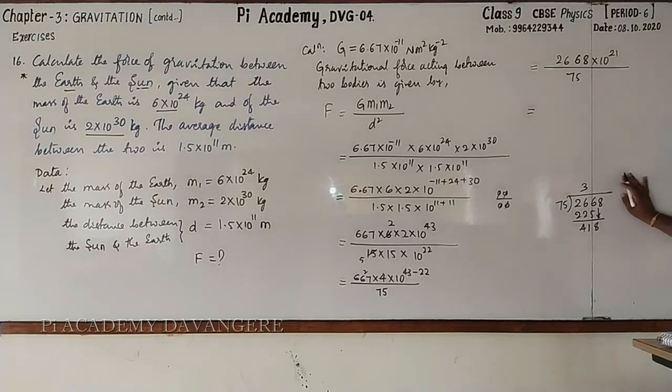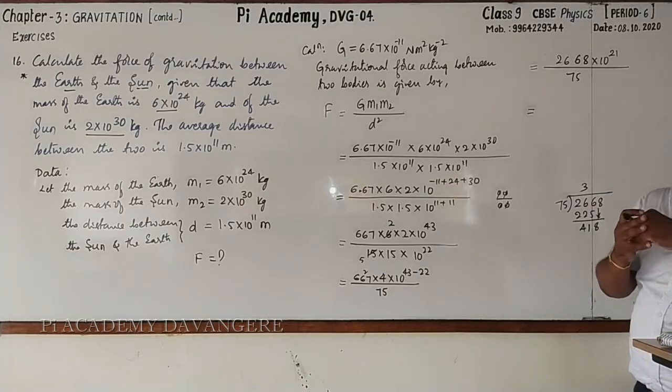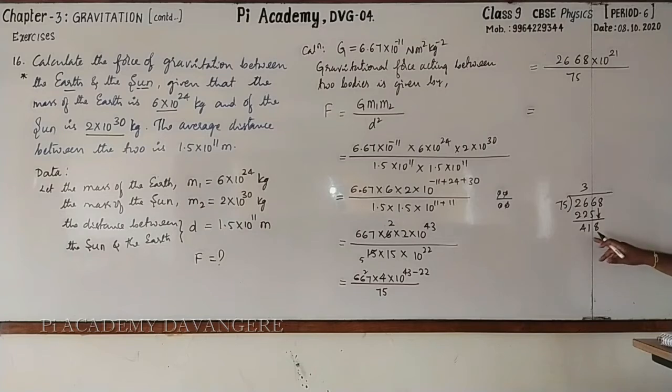480. Next, how much are 75 times what? Can we go for 4s? 75 2s are 150, into 2s are, that is 75 4s are 300. 5s are will come. Yes. 75 5s are, 5 5s are 25, 2. 5 7s are 35. 35 plus 2, 37. Subtract 8 minus 5, 3. 11 minus 7, 4. 43.